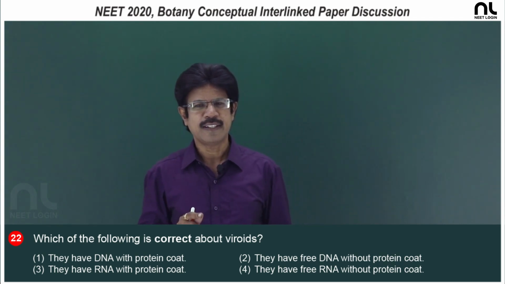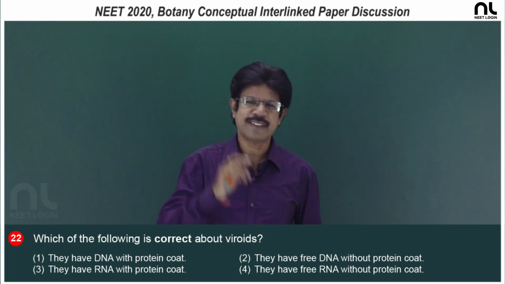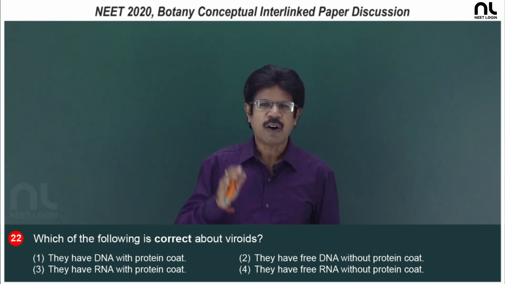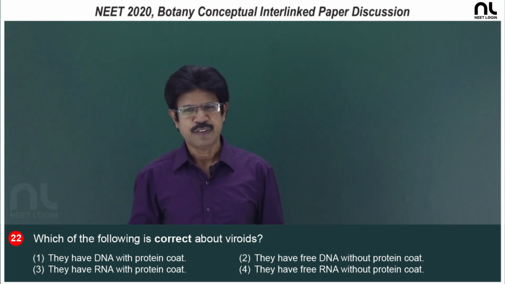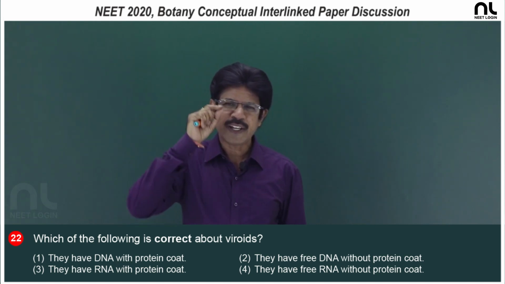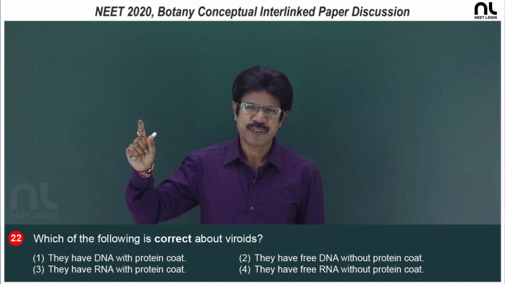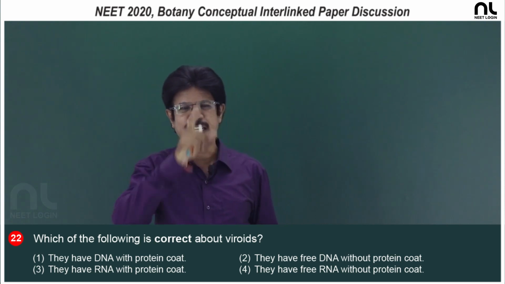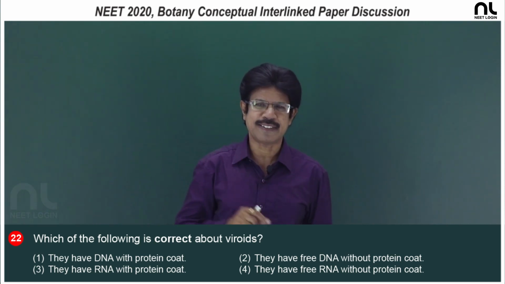So, viroids have only nucleic acid, that is RNA, which is infectious. Viroids infect only plants, but virions infect plants, animals as well as humans.